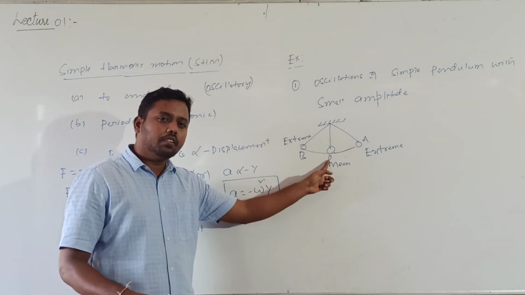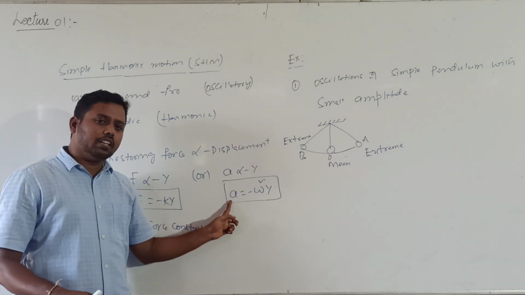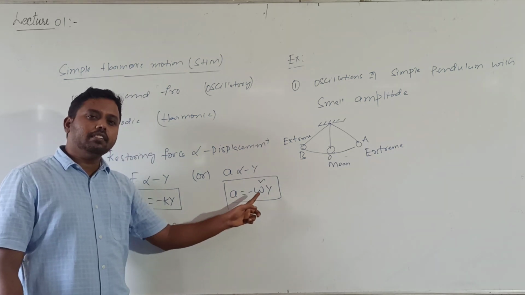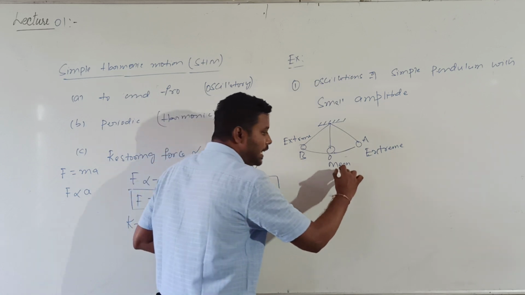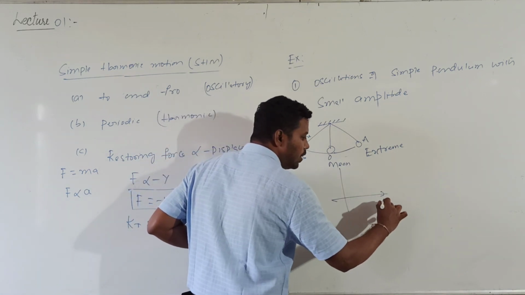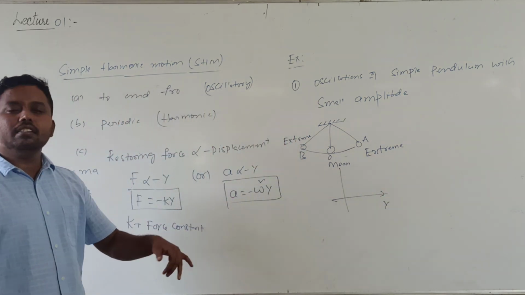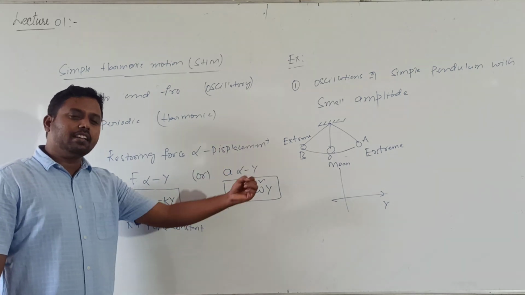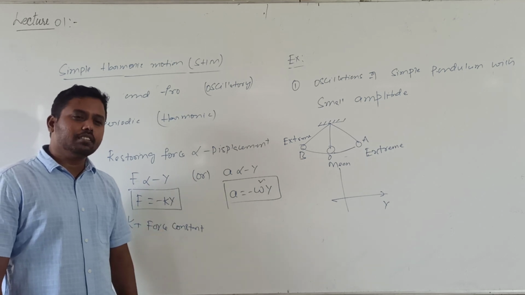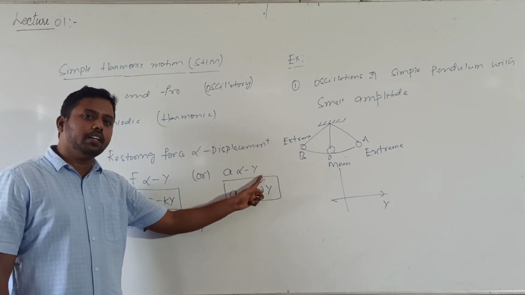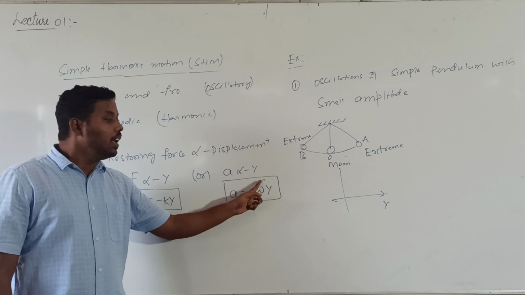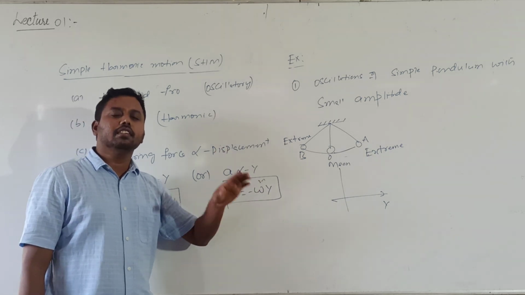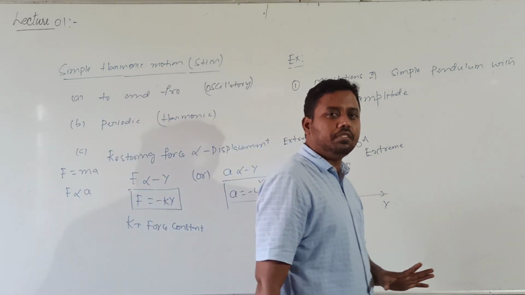The mean position. As per the sign convention, displacement is along the positive x-axis and acceleration is along the negative x-axis. Acceleration and displacement are both opposite, and this acceleration will always be directed towards the mean position.